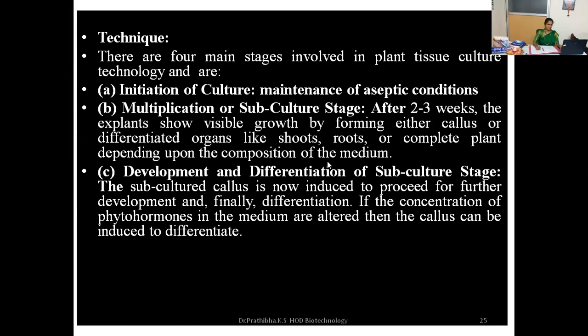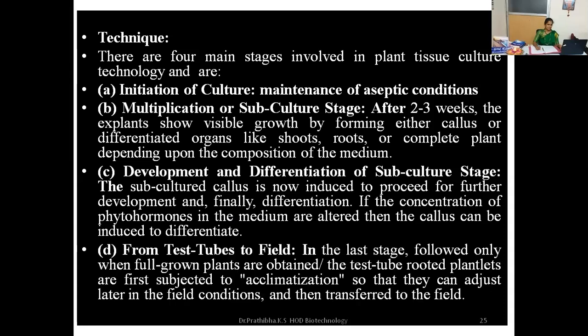Next, the development and differentiation stage can be explained here. The subcultured callus is now induced to proceed for further development, and finally differentiation can be seen. If the concentration of phytohormones in the medium is altered, then the callus can be induced to differentiate, or whatever explant you have kept will show further development and differentiation. Then the 4th stage here is from test tube to field.